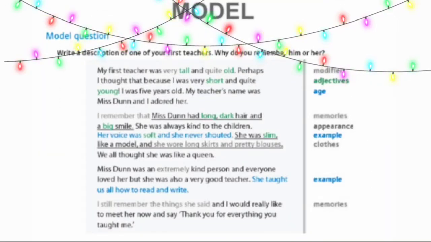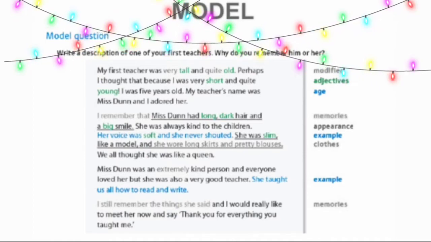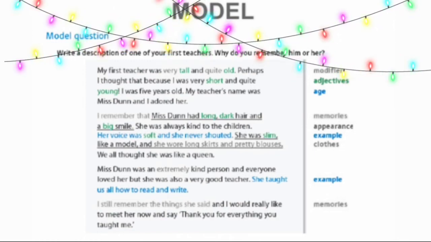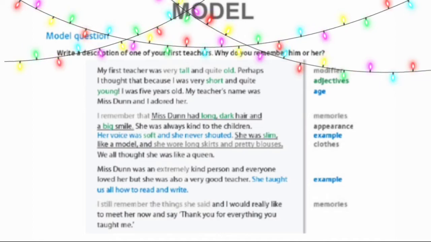Here is an example of a description of a person. The question is, write a description of one of your first teachers. Why do you remember him or her? The whole writing is divided into three parts. The first part is the introduction. The second and third paragraphs consist of the body, and the last paragraph is the conclusion.